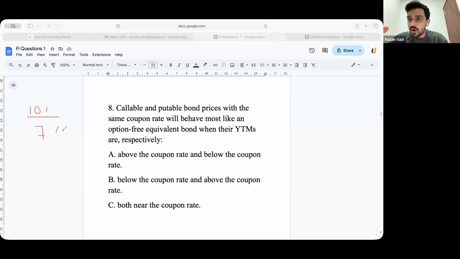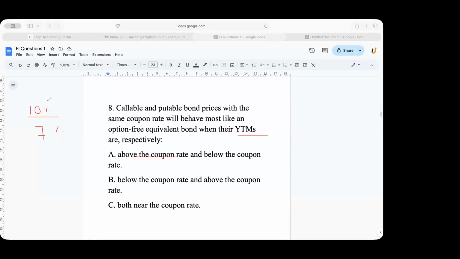But when does a callable bond act as an option-free bond? That is, the company does not even have the chance to call back the bond. When the bond prices are falling lower, that means the call option is worthless. It is as if it is an option-free bond. So when will that happen? When the YTM is above the coupon rate. Does that make sense, guys, for a callable bond? Yes, sir. Everyone.